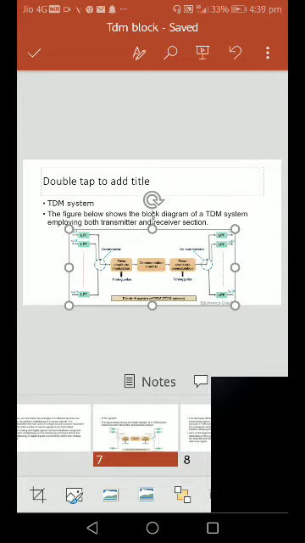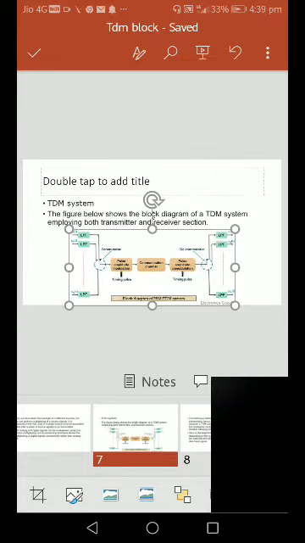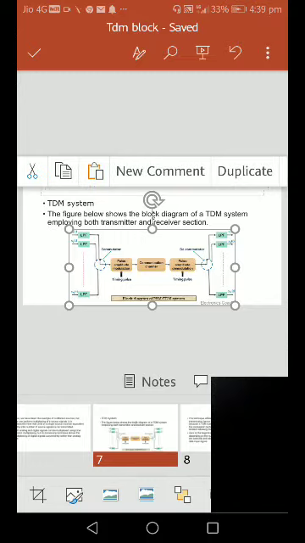The message signals m1(t) and m2(t) up to m n(t) are taken, and then given to the low pass filter. The low pass filter basically eliminates the high frequency components. It allows the low frequency components of the signal to be given to the commutator.